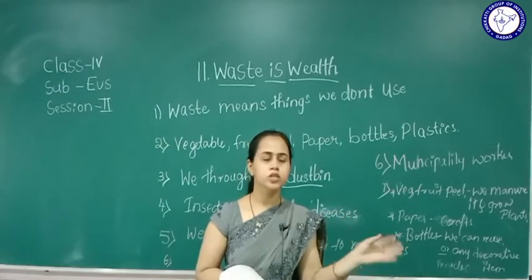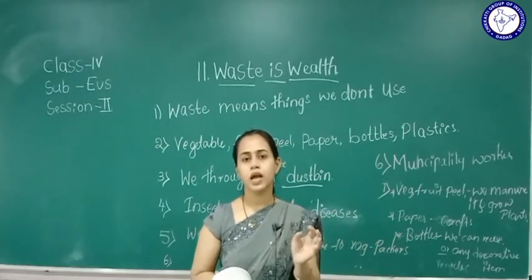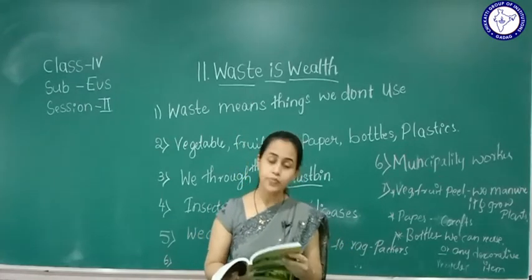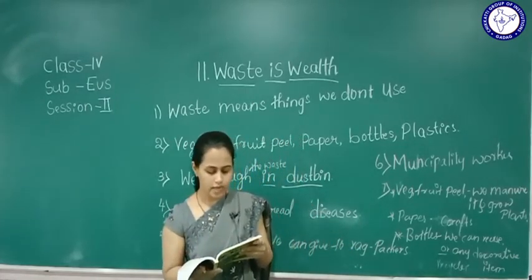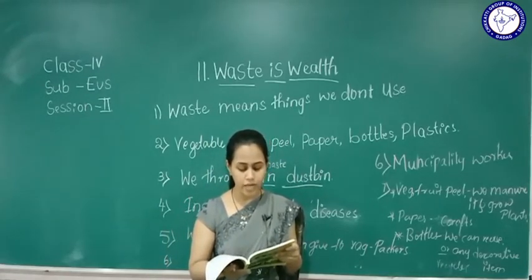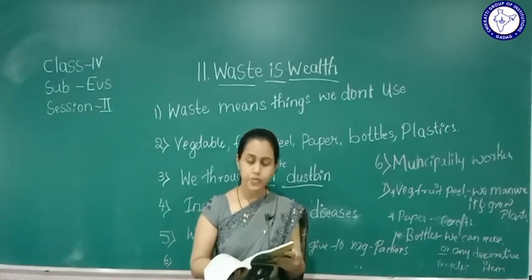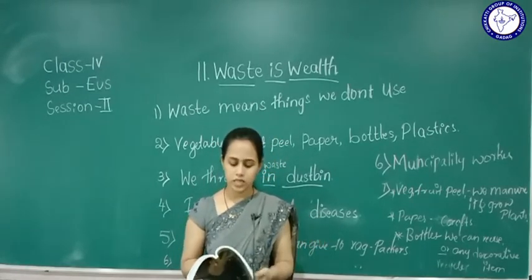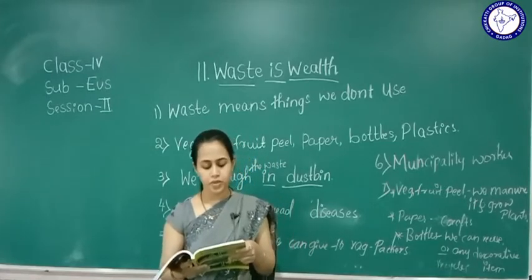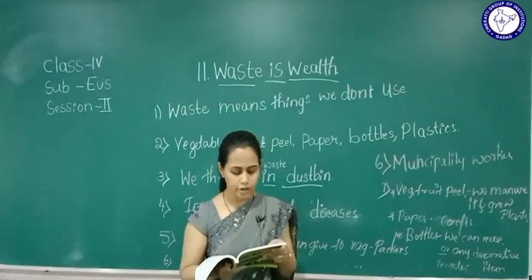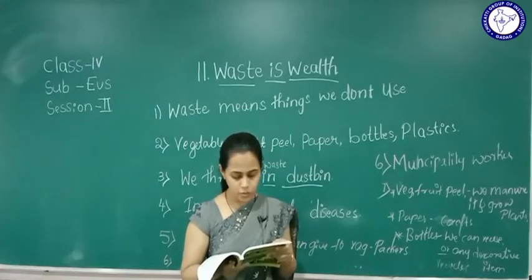After using those, you can keep them and use them whenever you need. So it's a correct answer. I collect damaged plastic material and give it to the people who buy old things. Rag pickers collect all those old things, so we can give them. It is also a correct answer.